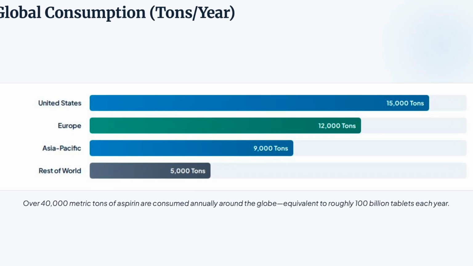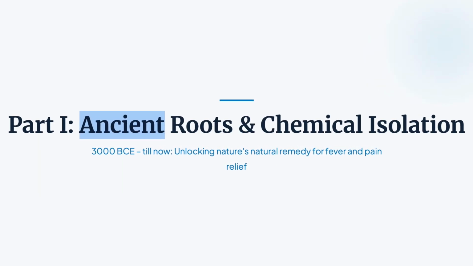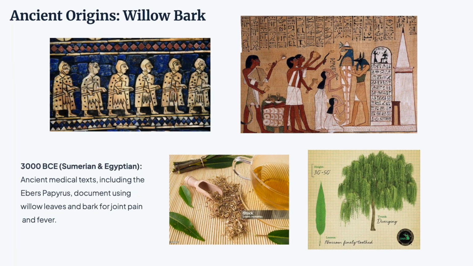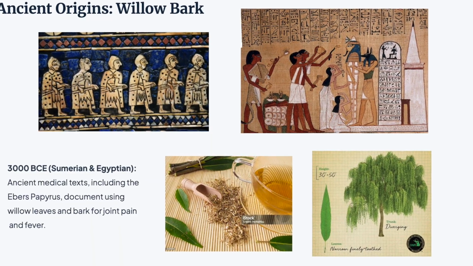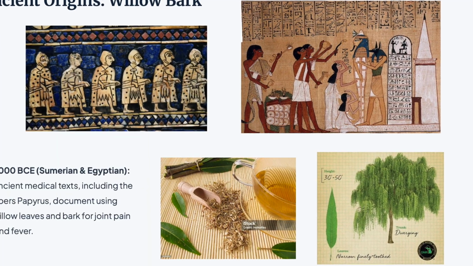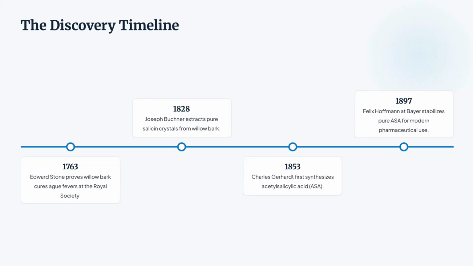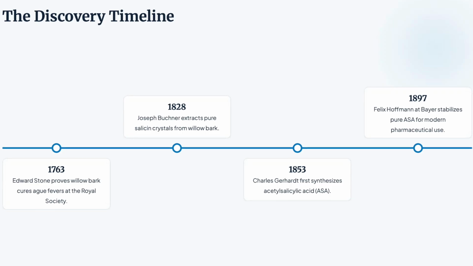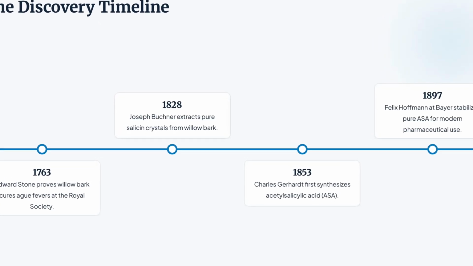Historians of medicine have traced its birth to 1897, but the fascinating history of aspirin actually dates back more than 3,500 years, when willow bark was used as a painkiller and antipyretic by Sumerians and Egyptians, and then by great physicians from ancient Greece and Rome. The modern history of aspirin precursors, salicylates, begins in 1763 with Edward Stone, who first described their antipyretic effects, and continued in the 18th century with many researchers involved in their extraction and chemical synthesis.